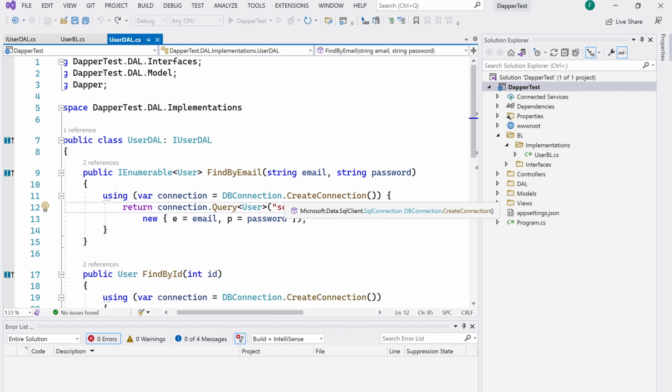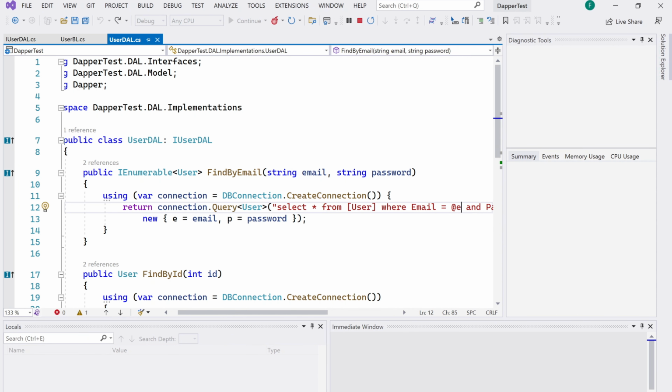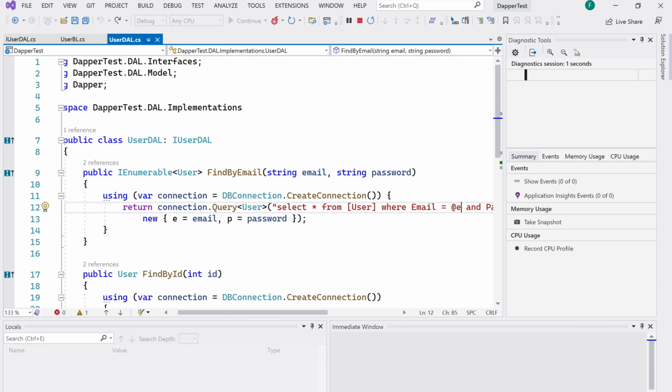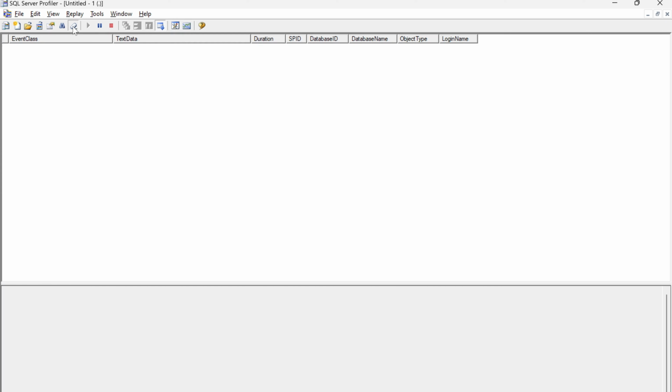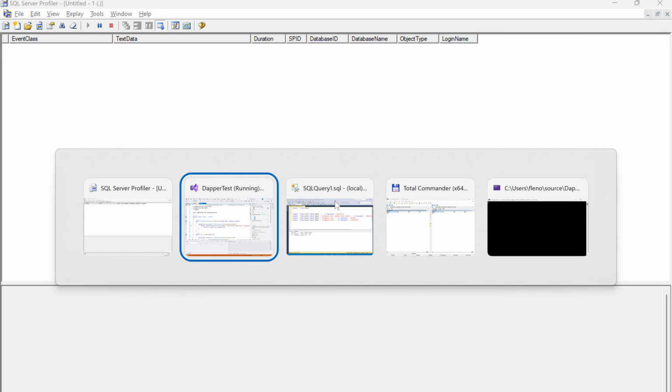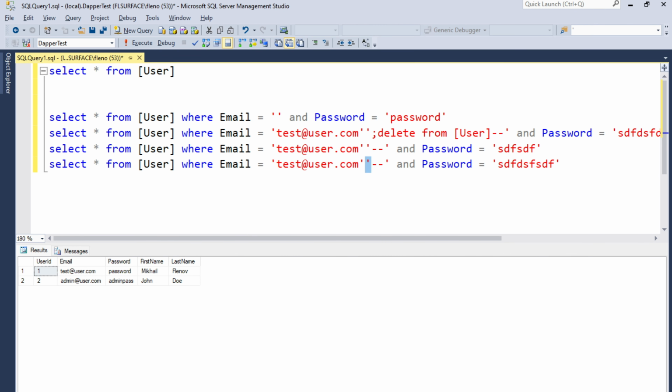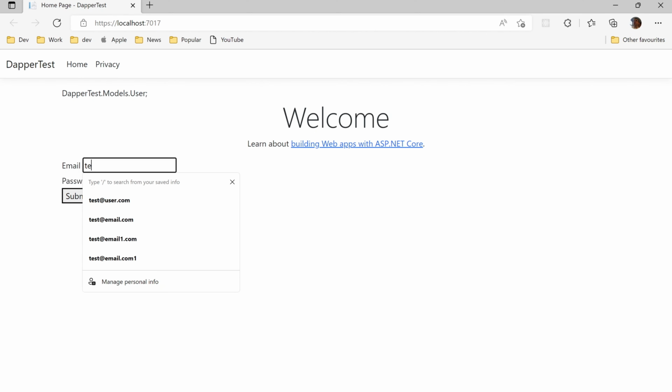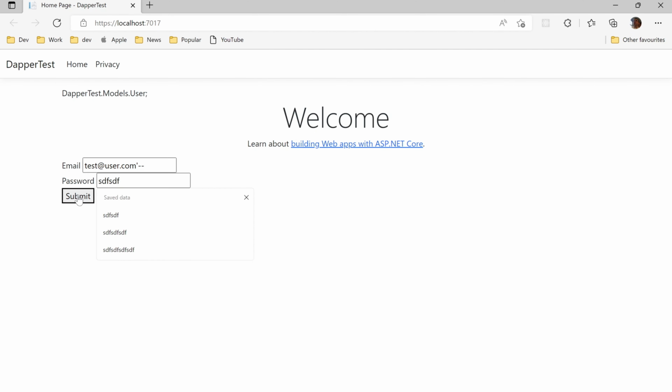Let's prove parameters are secure. We saw how it works with parameters, but we never actually proved it's secure. So let me clear so I'm not confused. And it's easy to find the latest query. Okay, test user, single quote, dash dash, doesn't matter what, executing.